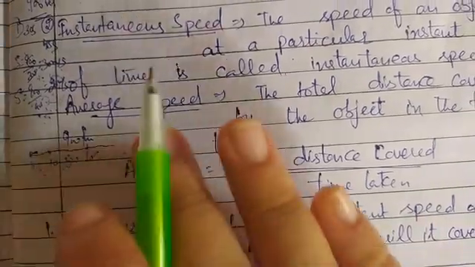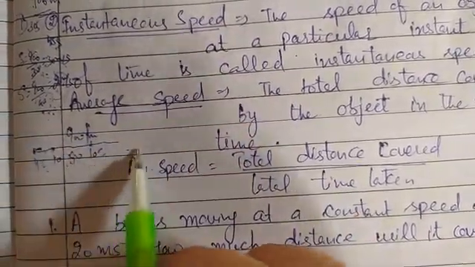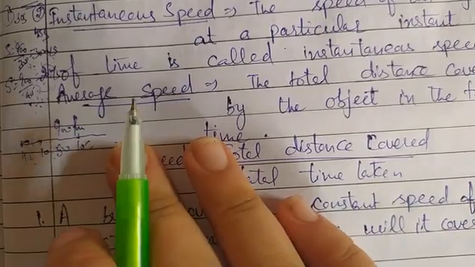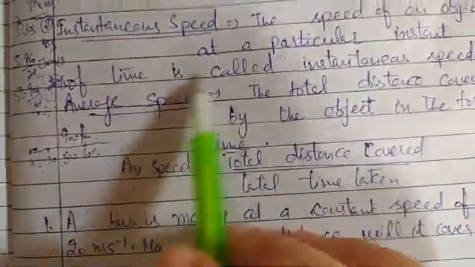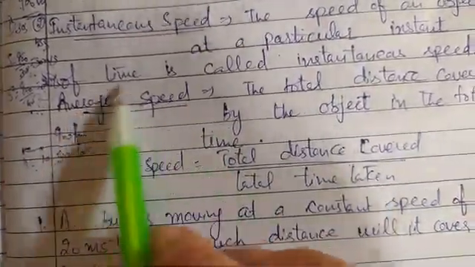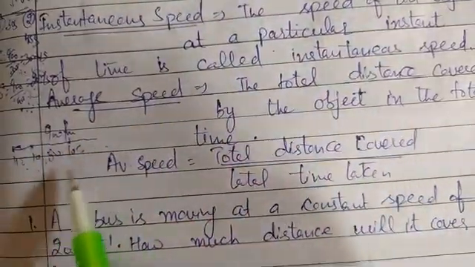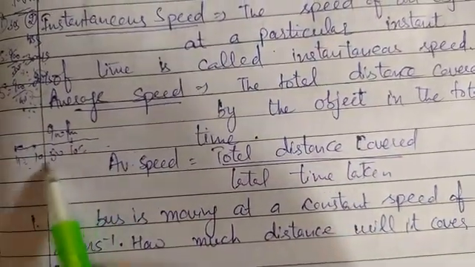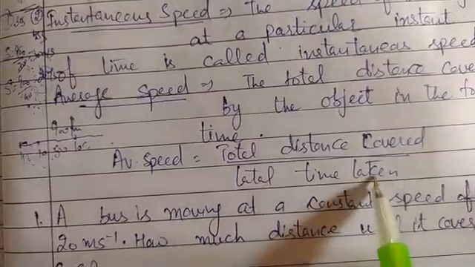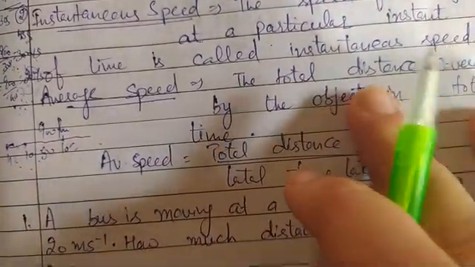Meaning, what its average speed would have been over these intervals, that we are checking out. So for that, the term we have is known as average speed. That means it is the total distance covered by the object in the journey per unit of the total time taken. So this is known as the average speed.